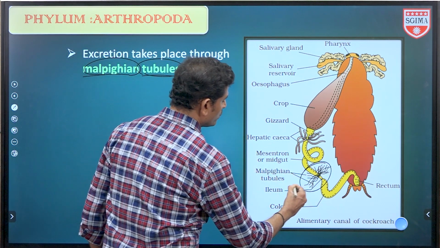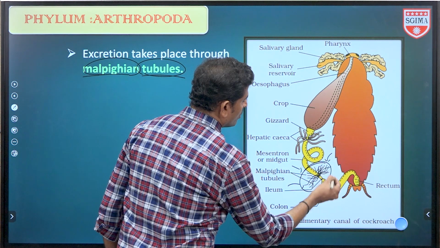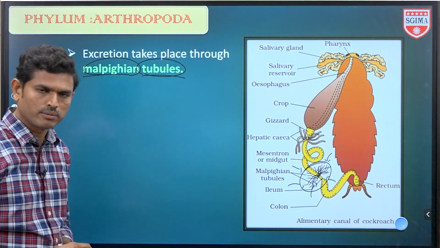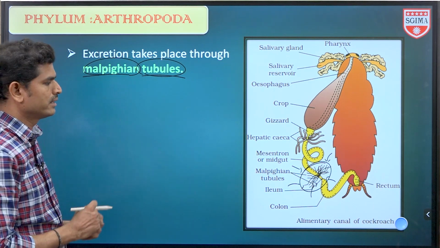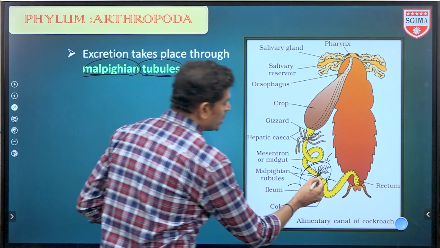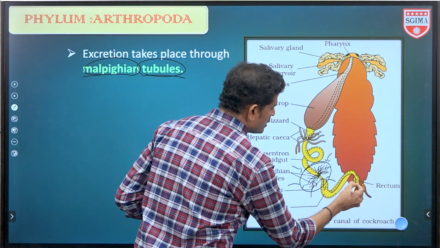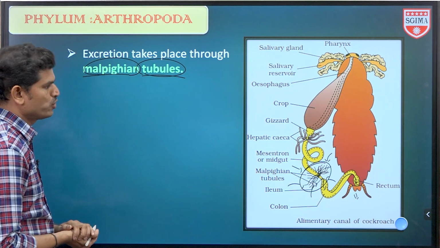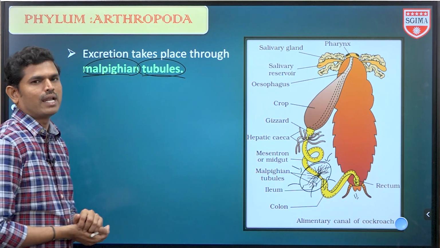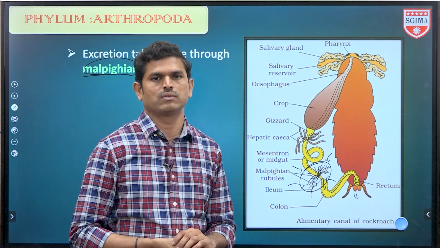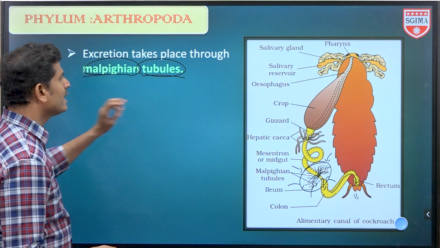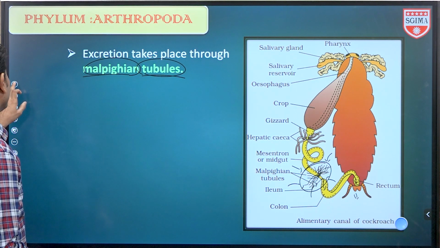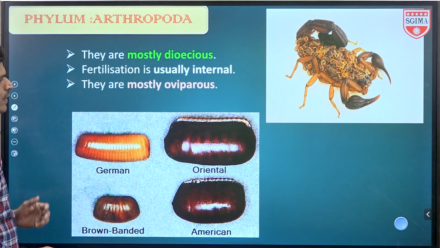present and they collect the excreta from the hemolymph. They are suspended in the hemolymph, which is nothing but blood, and collect all the excreta from there. That is released into the hindgut and sent outside. So this is the excretory system. Not only the Malpighian tubules, but also antennary glands, green glands, coxal glands, different varieties of excretory organs are present in arthropods, in various insects and crustaceans, so different organisms.